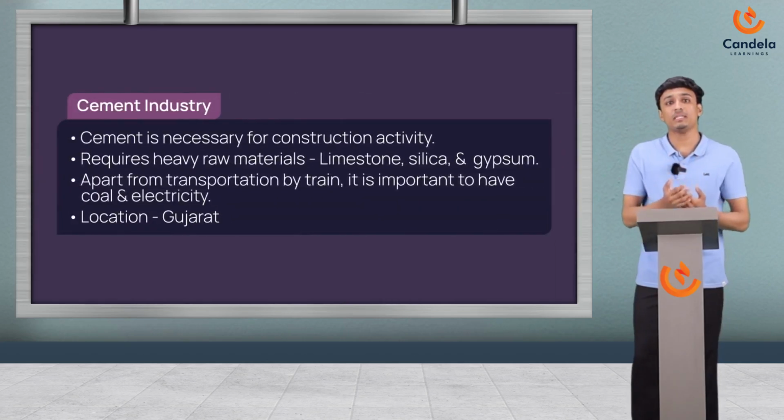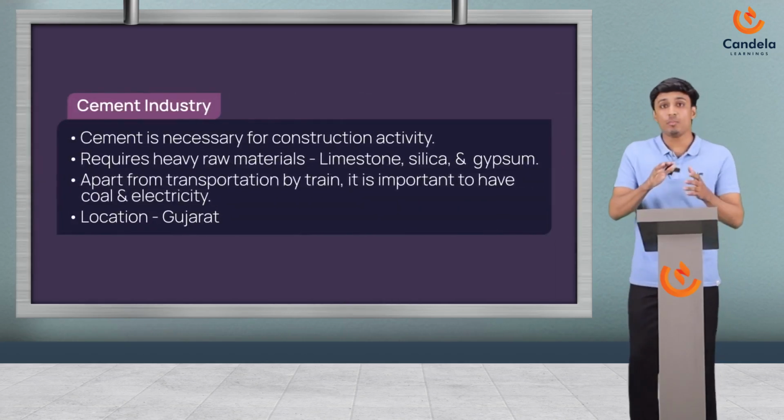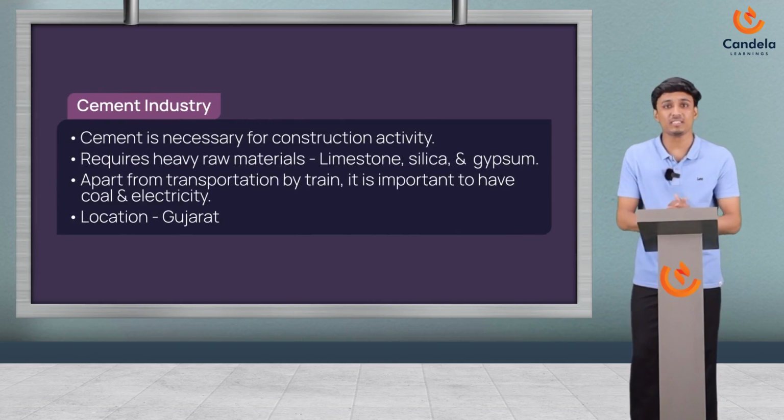Now let's talk about the cement industry. Let's go point by point. The first point states that cement is used for construction projects like constructing homes, factories, bridges, etc.